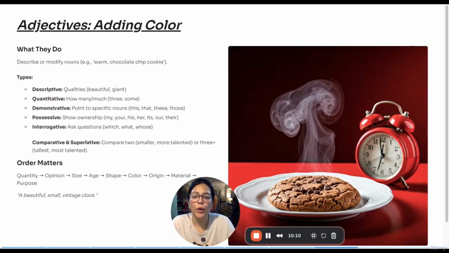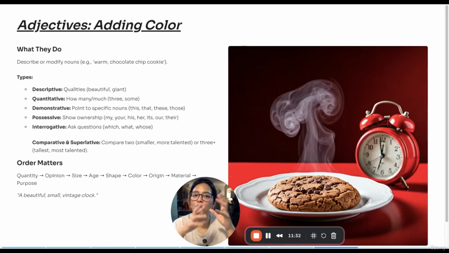Next is demonstrative. Demonstrative is when you point to a specific noun. This, that, these, those. This is my bag. That is her bag. Next would be possessive, shows ownership. My, your, his, her, its, our, their. And finally, we have interrogative, like which, what, whose. Whenever we are using these in context, in relationship to a noun, these are all adjectives.